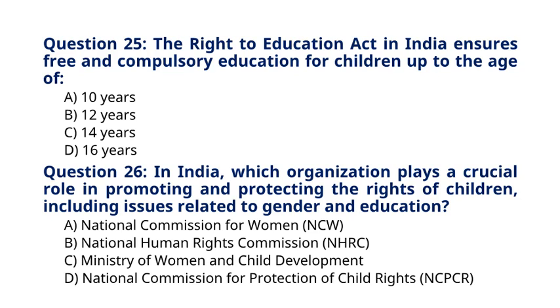Question 26. In India, which organization plays a crucial role in promoting and protecting the rights of children, including issues related to gender and education? A. National Commission for Women (NCW). B. National Human Rights Commission (NHRC). C. Ministry of Women and Child Development. D. National Commission for Protection of Child Rights (NCPCR). The correct answer for question 26 is option D. National Commission for Protection of Child Rights (NCPCR).